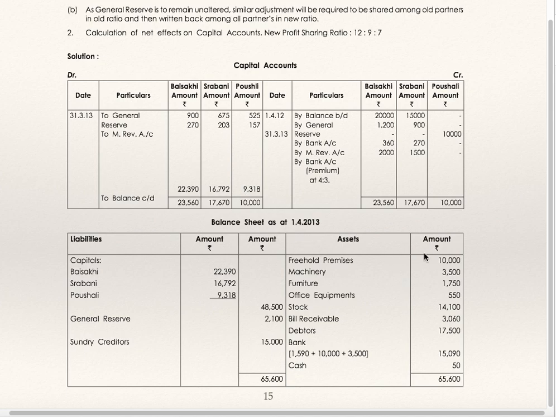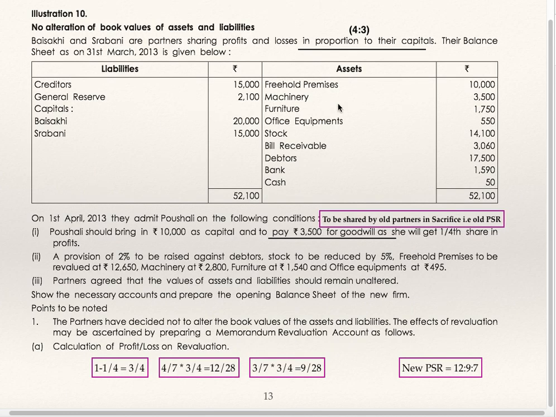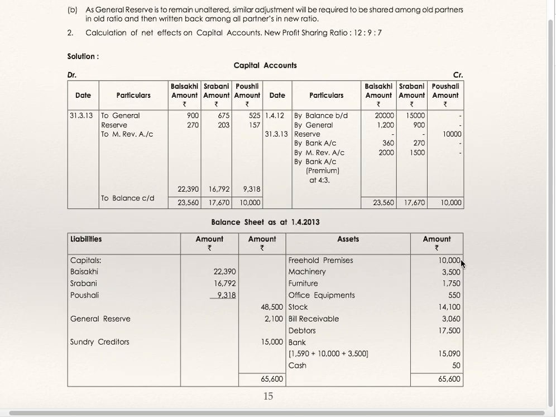Now all assets are the same as whatever you have in the old balance sheet. If you see, you will get the same asset and liability values: freehold premises, machinery, furniture, office equipment, stock, bills receivable, debtors. Bank will change: opening balance plus 10,000, which is nothing but the capital brought in by the new partner, plus 3,500, which is nothing but the goodwill brought in by the new partner. Cash will not change. All values are the same except bank.